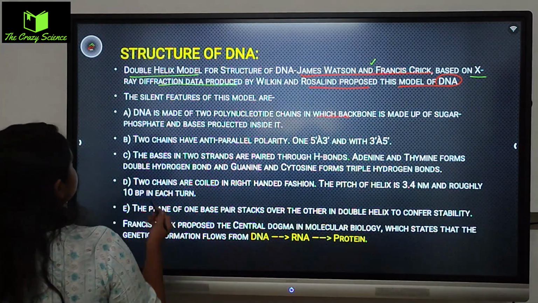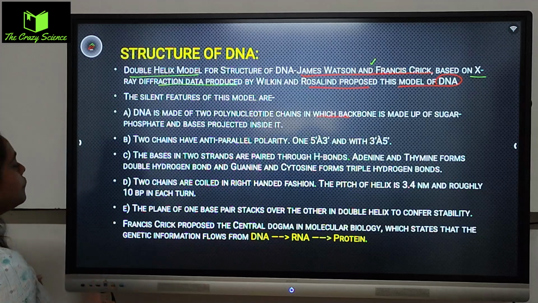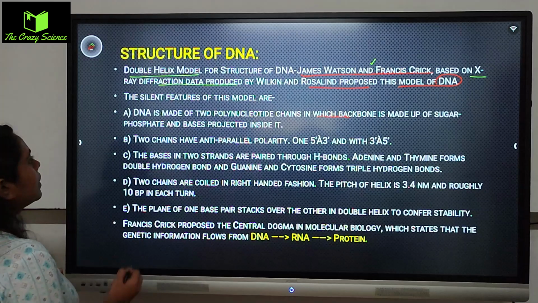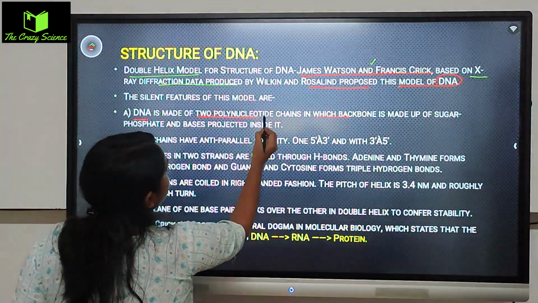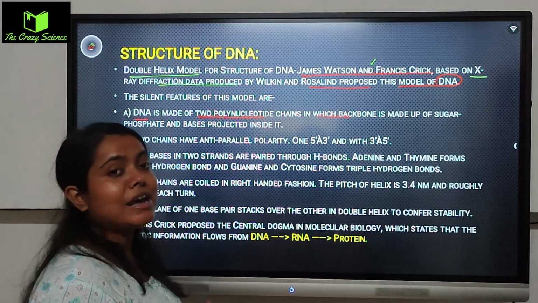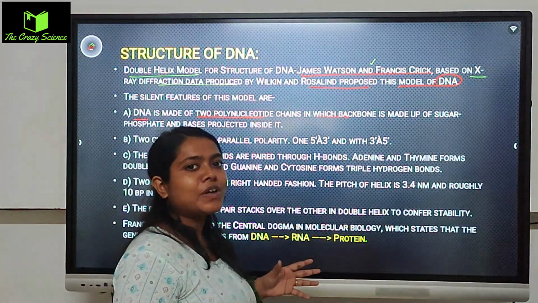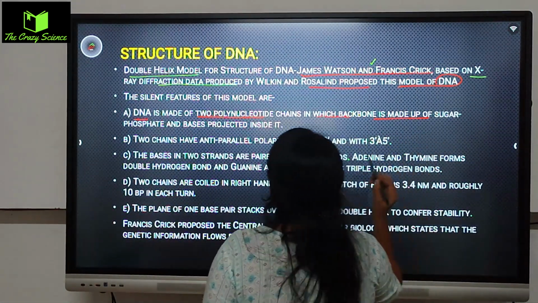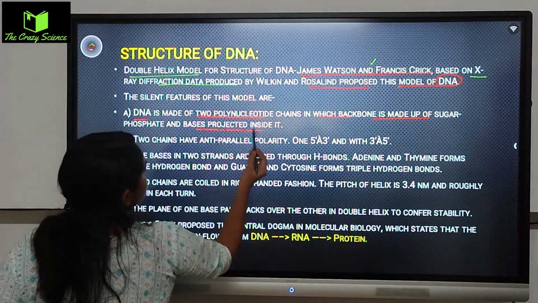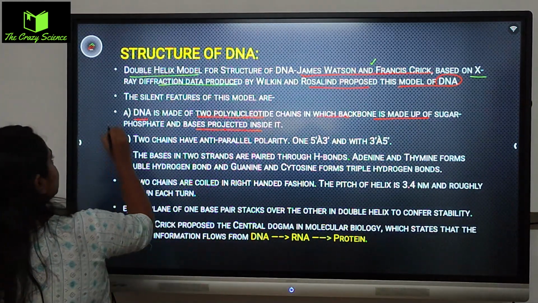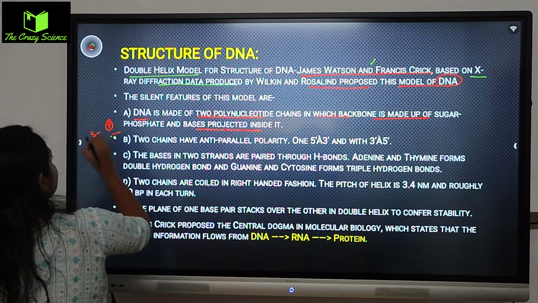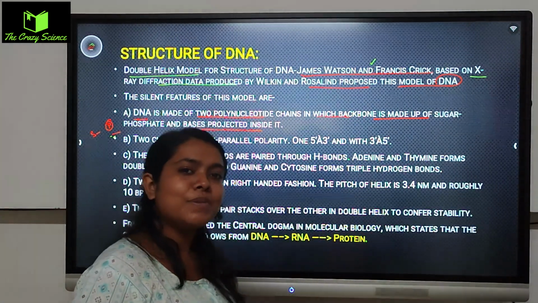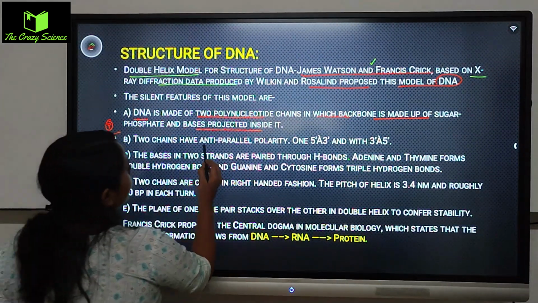Next, salient features of this model. So I have just given 5 salient features of the DNA structure. Number 1, DNA is made up of polynucleotide chains. আমি এখন দেখলাম polynucleotide chain গুলা কি, multiple nucleotides when they are connected to each other via the phosphodiester bond, in which the backbone is made up of sugar and phosphate, and the base is projected inside of it. So sugar and phosphate both are there. Sugar means deoxyribose sugar will be there. Deoxyribose when we are talking about the DNA here, so deoxyribose থাকবে সেখানে.